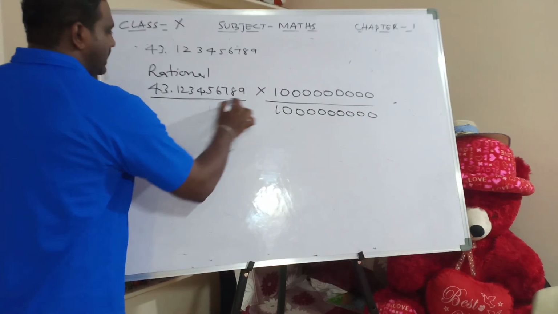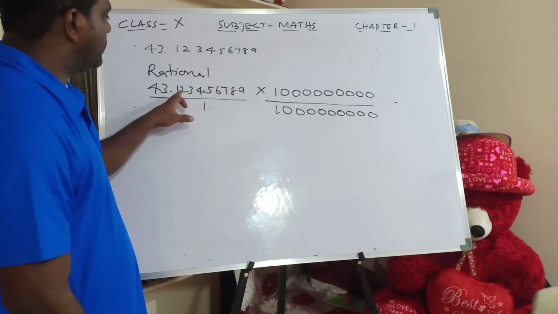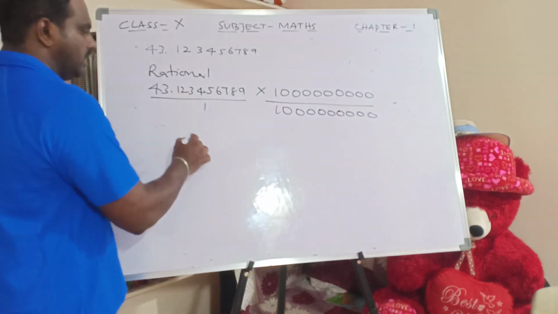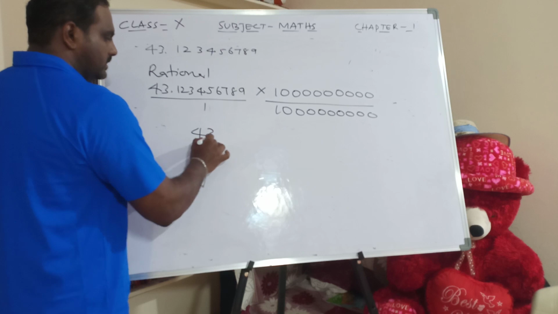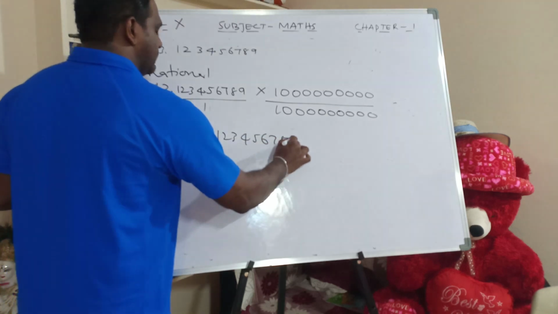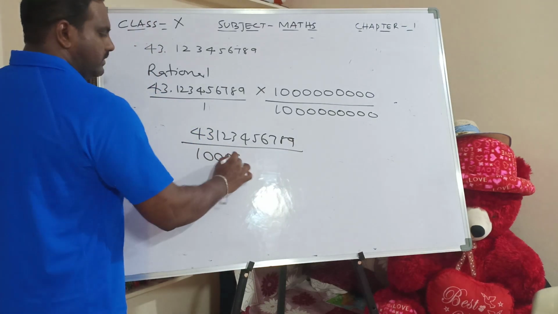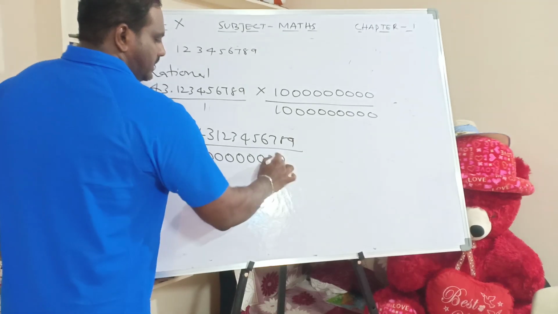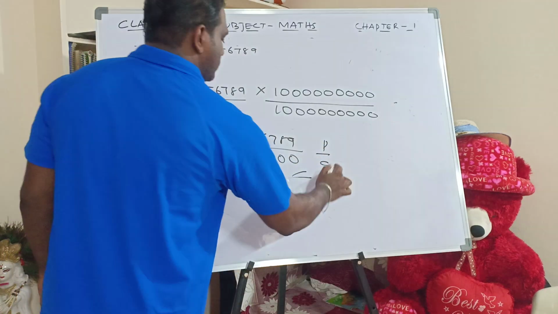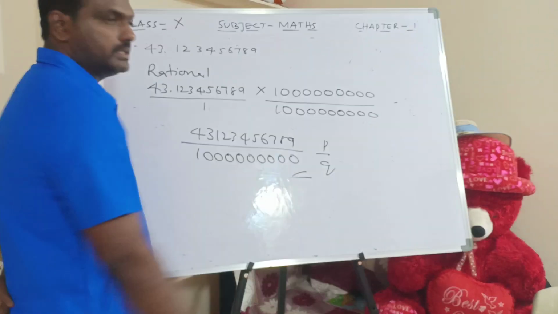If nothing is there, I'll take it as 1. You know what happens? 43.123456789 into a number with 9 zeros. I'll get the answer as 43123456789 by 1123456789, P by Q. P is this number and Q is this number.